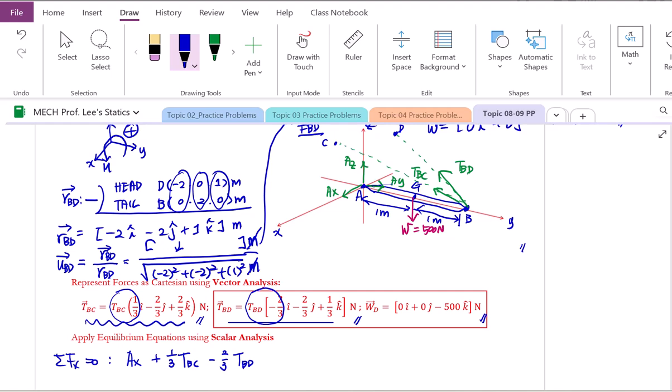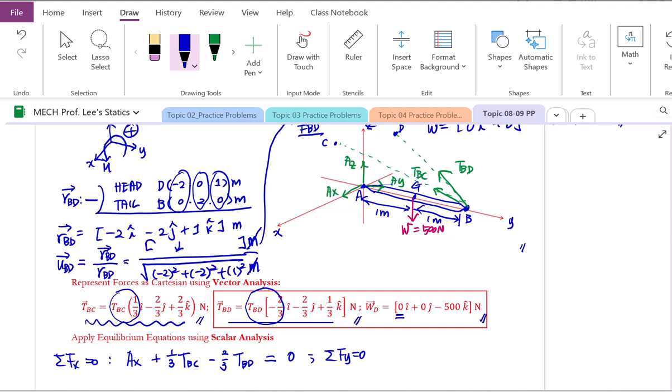But for the weight, we do have 0 for the x component, therefore no contribution to x. They must be balanced. Similarly, we're going to move to the summation of all the forces in the y direction must be 0. Let's start from point A.